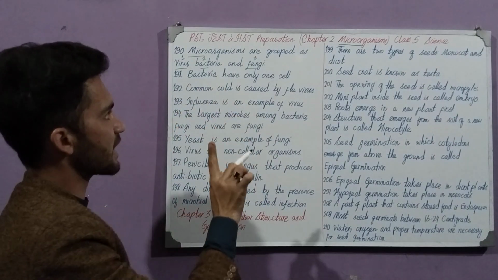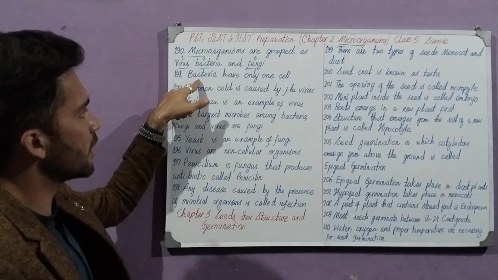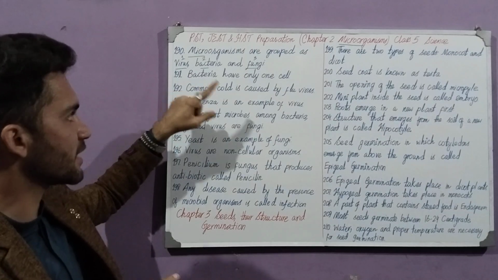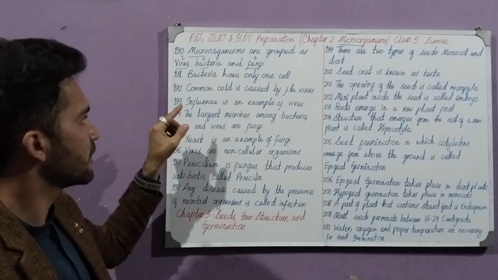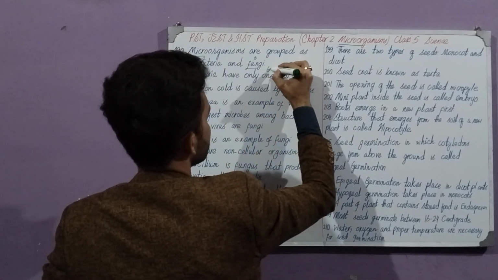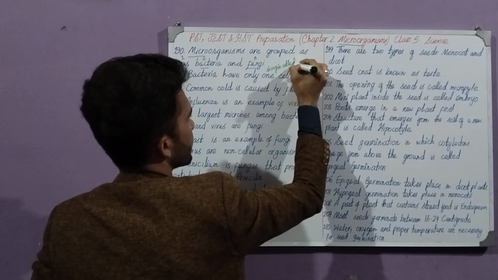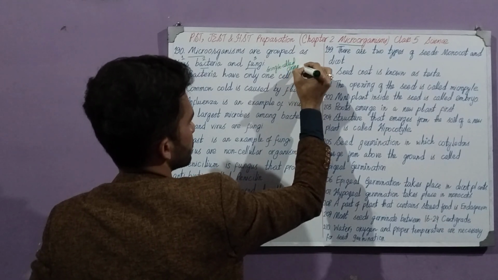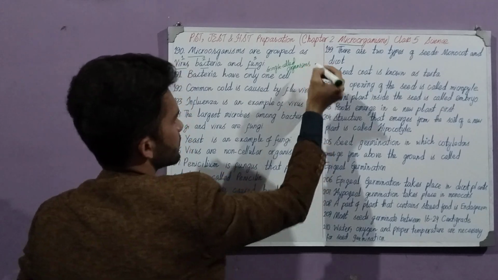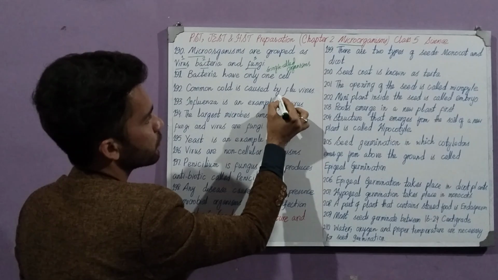Bacteria have only one cell. Bacteria are the organisms that have only one cell. Singular of bacteria is bacterium. So bacteria have only one cell. They are single-celled organisms. Single-celled organisms.